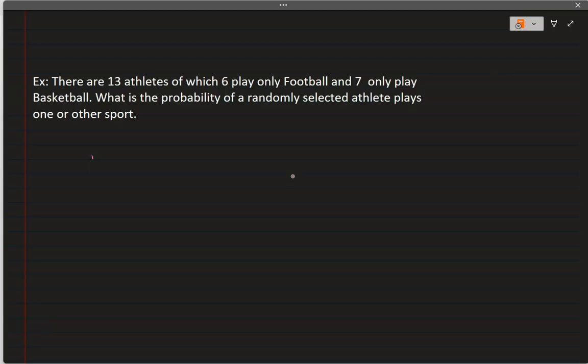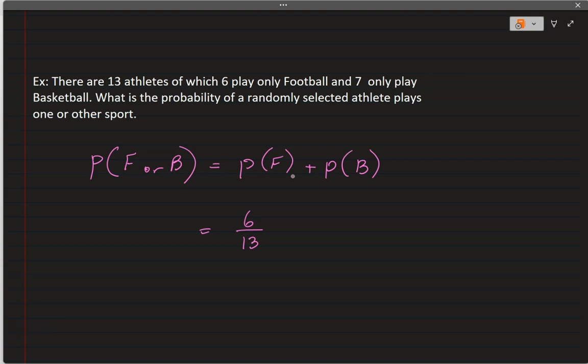We can just say the probability of football or basketball is equal to the probability of that athlete playing football, plus the probability of that athlete playing basketball. The probability that the athlete plays football, there are 13 athletes, 6 of them, so that will be 6 over 13, plus the probability that the athlete plays basketball, which will be 7 out of 13.